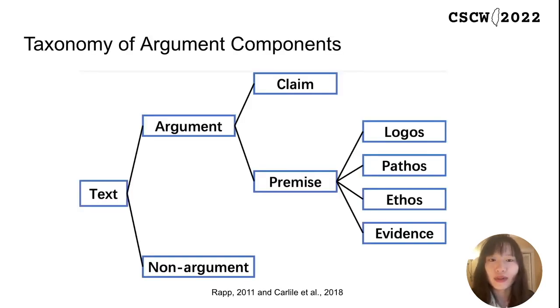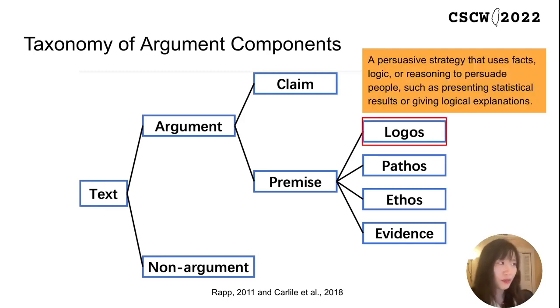We discussed the existing persuasive theories with experts, and we derived our own taxonomy of argument components. For text, it's either argument or non-argument, and if it is an argument, it can be claim or promise. And within the promise, we have 4 different persuasive strategies: logos, pathos, ethos, and evidence.